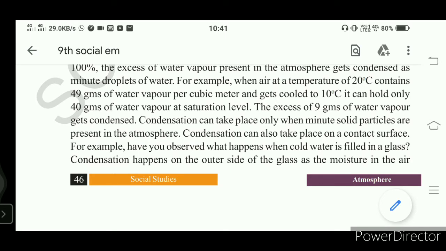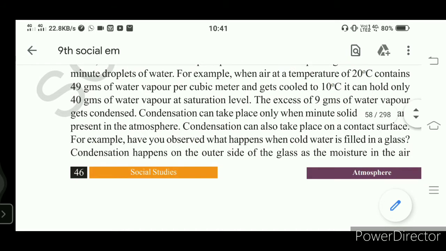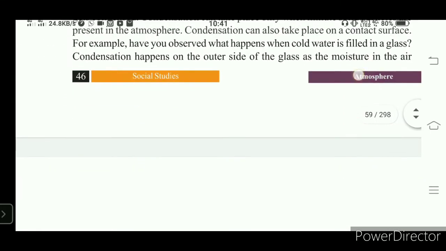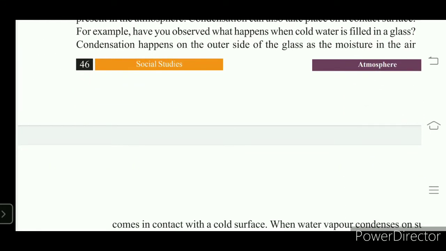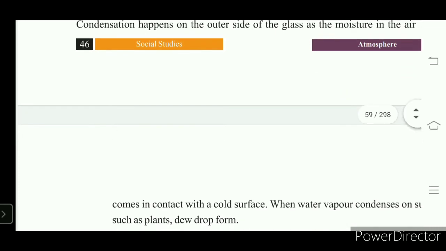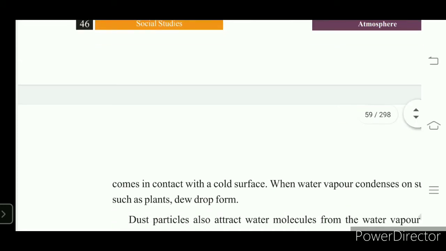We see that sometimes the clouds may contain ice crystals also. The clouds are further classified into different types on the basis of their formation and the height at which they are found.